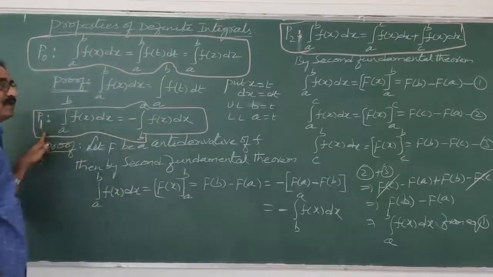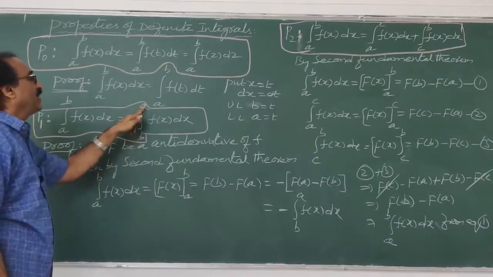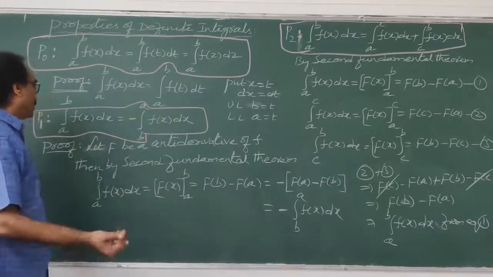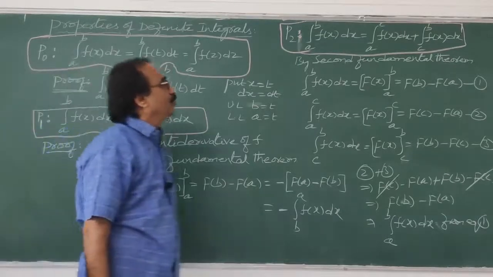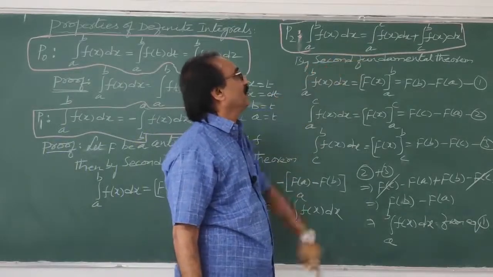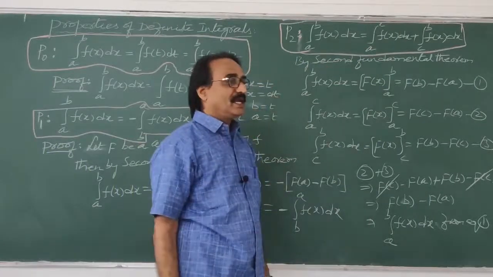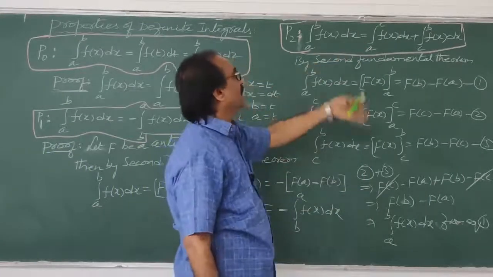The second property P1: integral a to b f of x dx can be written as minus integral b to a f of x dx. Property number 2: integral a to b f of x dx can be written as integral a to c f of x dx plus integral c to b f of x dx, provided c is between a and b. A less than c less than b means we can do it.